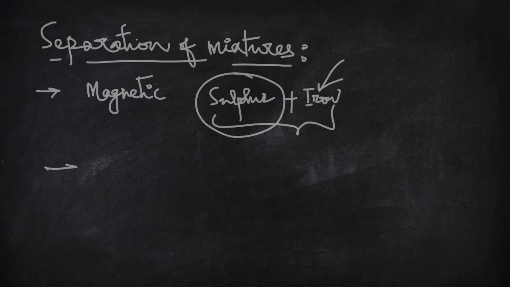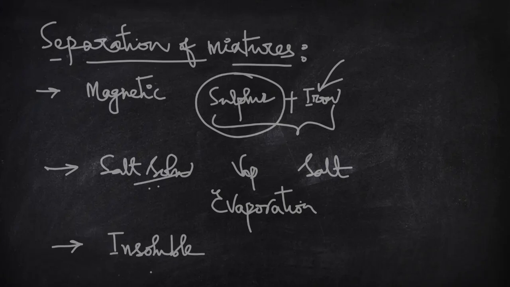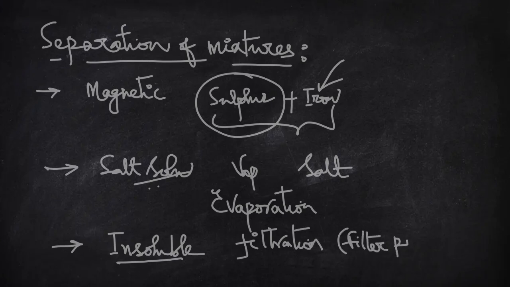And one more is, if you take sugar solution or salt solution, if you want to separate, then you have to heat it. After heating, the solvent, water, is vaporized, and salt remains. Evaporation is also a process to separate the mixtures. Filtration is another process, in which insoluble solids are present. You can use the process of filtration. By using filter paper, the filtration process can be done.